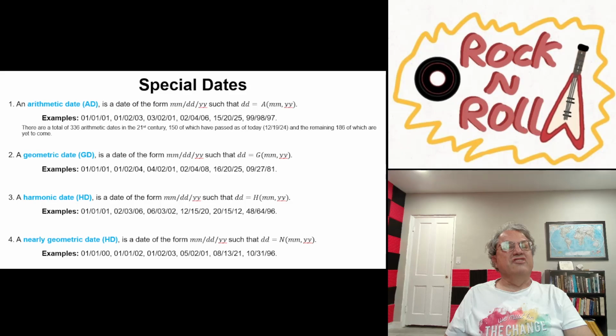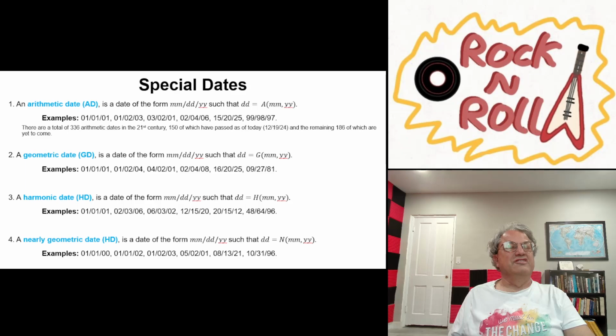I didn't make this mistake when I counted. And it turns out that there are exactly 336 arithmetic dates in the 21st century. And I think in any other century as well. I'm not sure about that. It might depend on whether or not it's a leap year. I don't know. And it turns out that 150 of them have already passed.